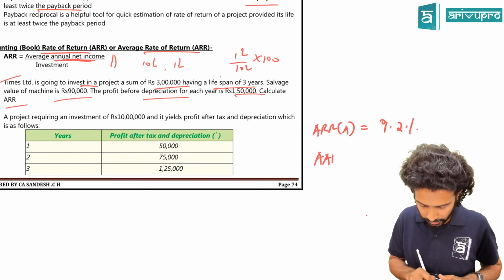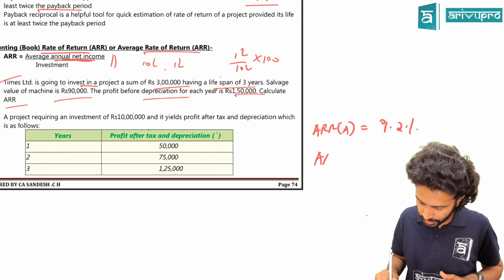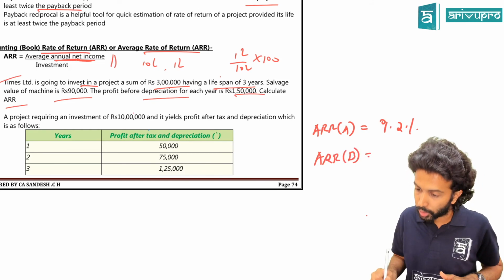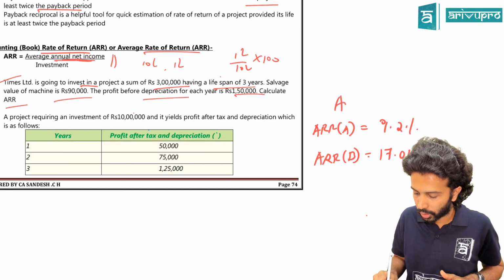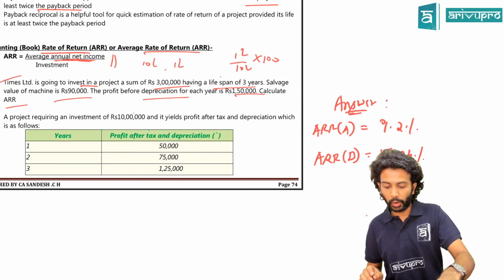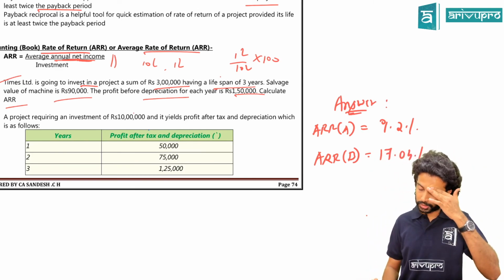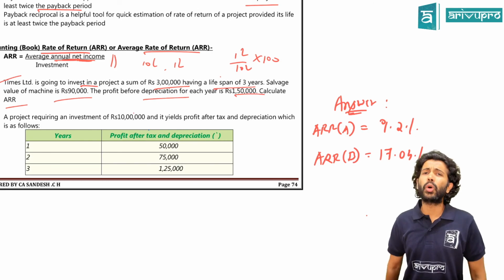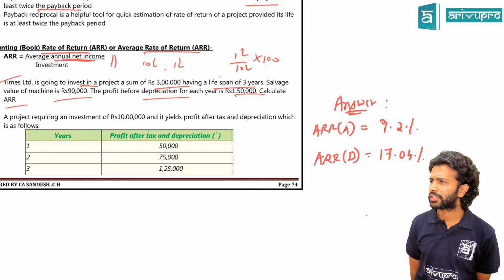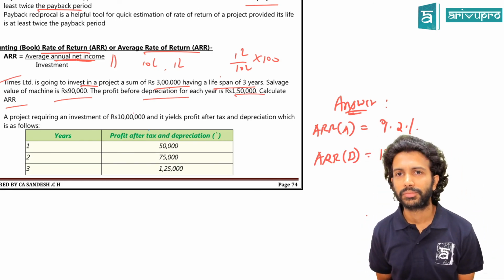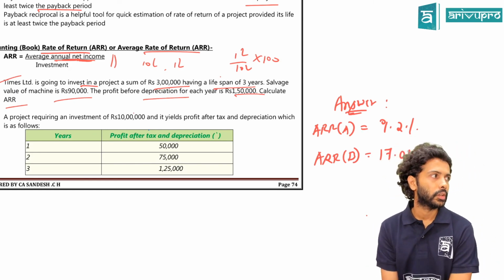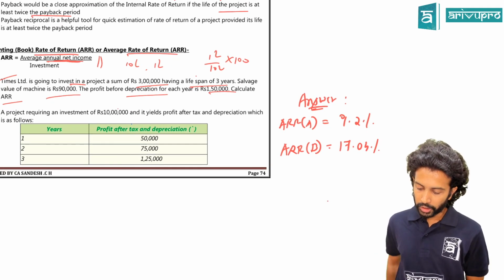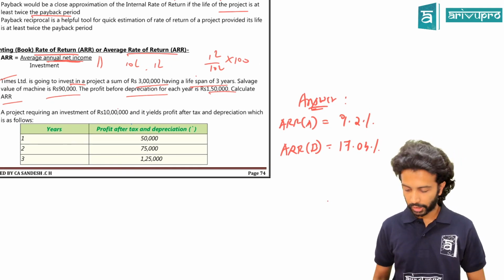ARR, if you work it out from the second approach, that is average investment approach, then you should get an answer of 17.04%. That is your answer. 9.2 and 17.04%. If they don't mention, do it under the first approach and move on. It's okay. Easy, no? One step you can avoid. Income divided by investment into 100. 9.2 and 17.04%.